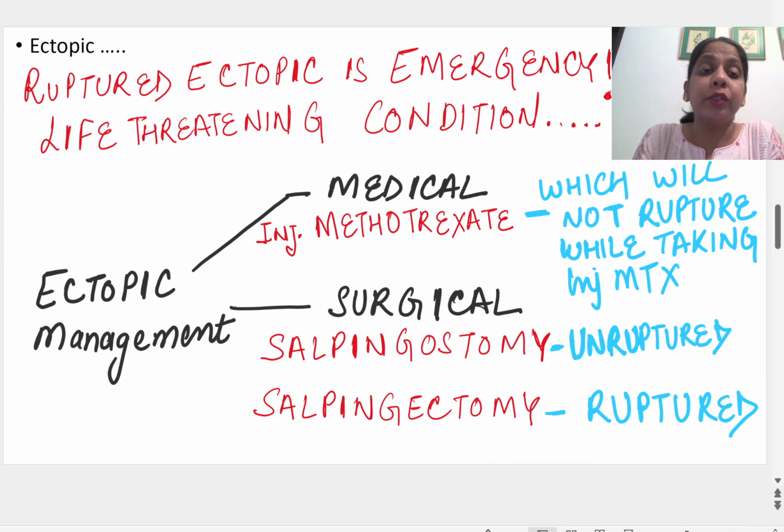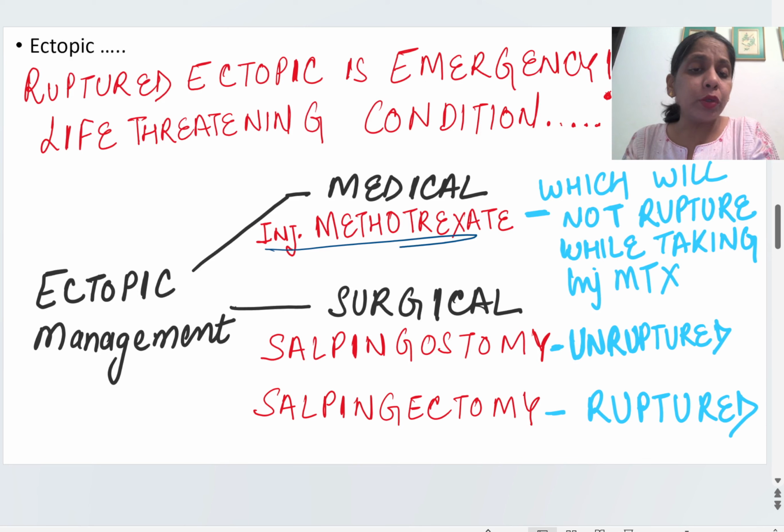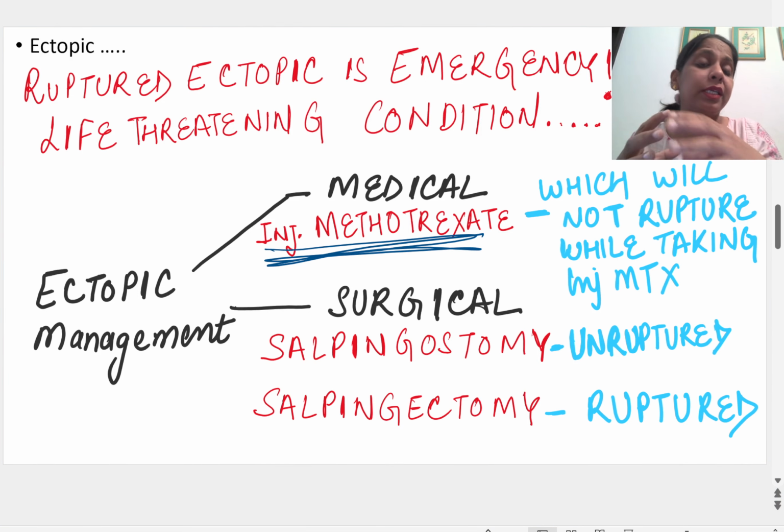In ruptured pregnancy, the tube is bleeding and bleeding, intraperitoneal hemorrhage is going on. There we don't have time. It takes at least 1 to 2 days for methotrexate to act. So we have to see that the pregnancy is not ruptured now, and it will not rupture in 1 to 2 days. Only then will we give this patient methotrexate.